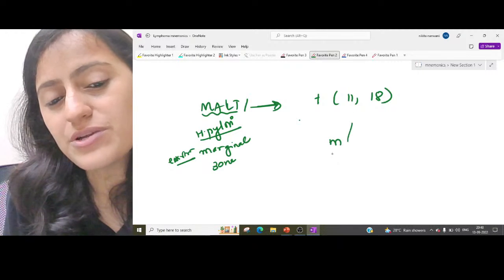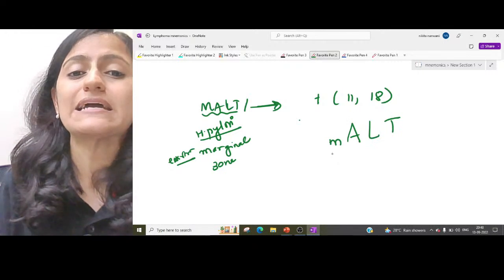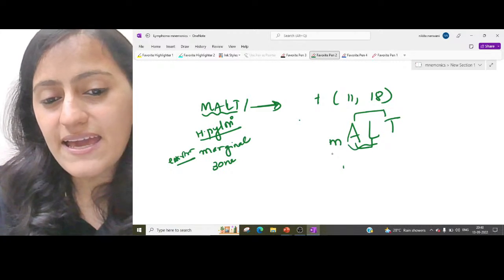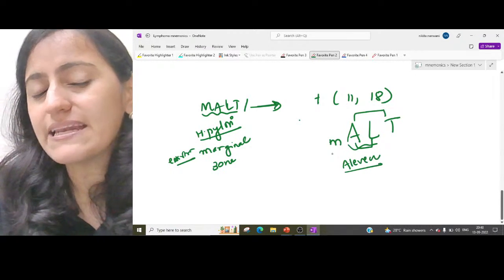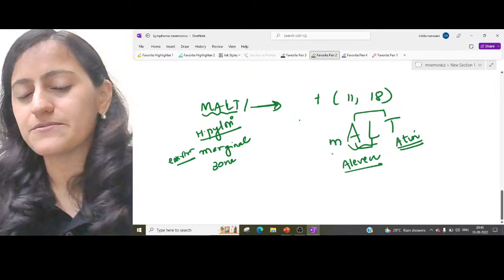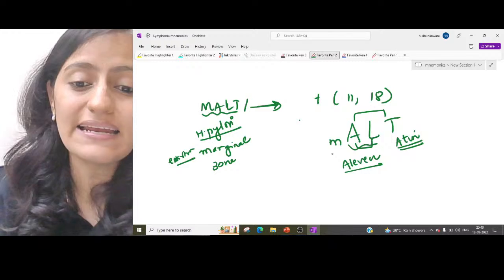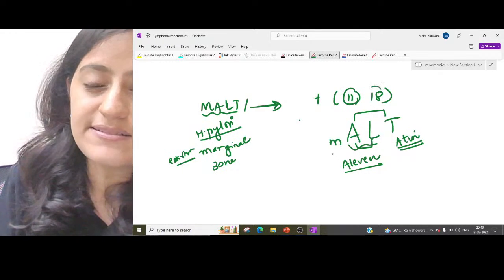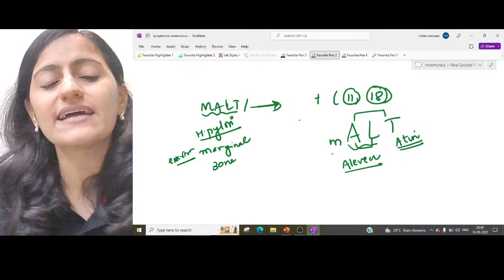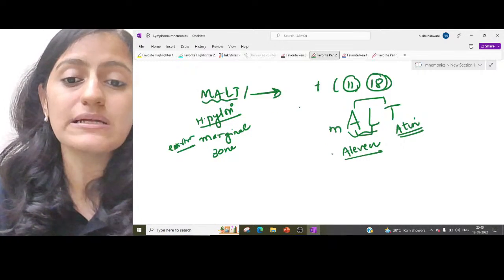11-18. So when you write MALT, remember AL and AT. AL is like 11 and AT is like 18. Remember, it is 11 and 18. So it is translocation 11-18 that we see in MALT, the extranodal marginal zone lymphoma.